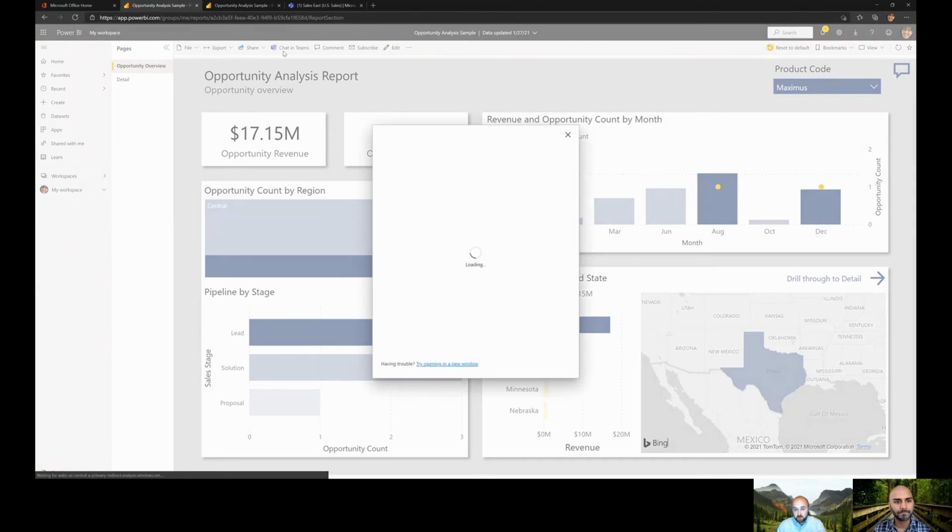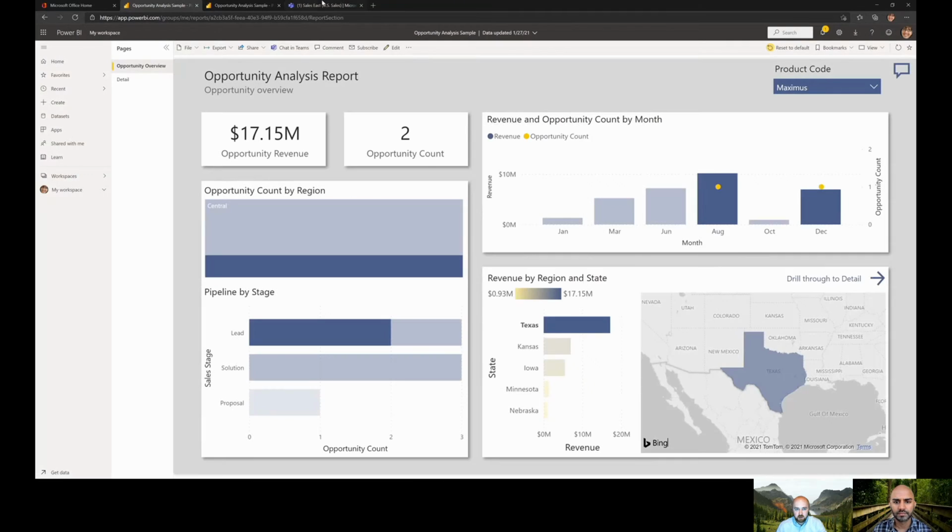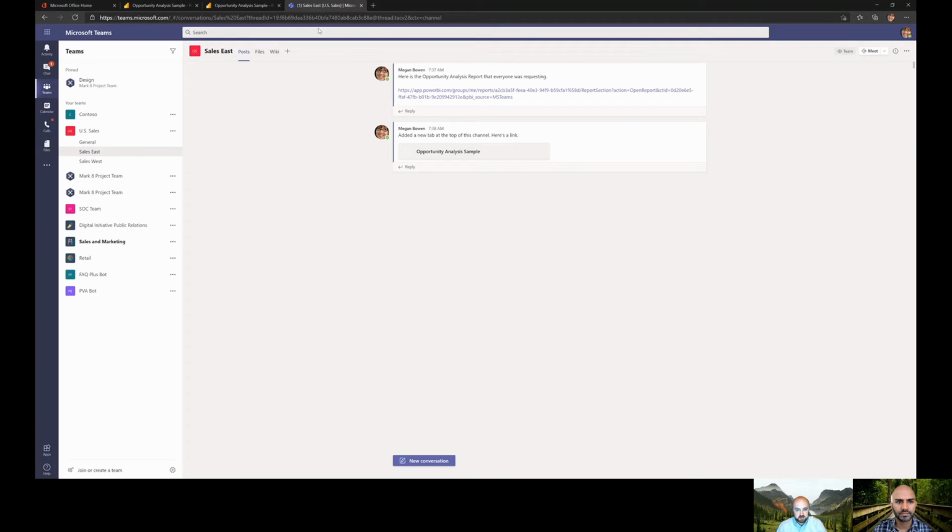So one option is, within the Power BI report, you can just chat in Teams. You can hit the button. I could share this to a channel, and it would drop a link to this Power BI report so others could take a look at it. I love that. That's one option. If I were to jump over to my Teams tab here, you can see I posted it into the Sales East channel, and here I am as Megan, referencing that report.